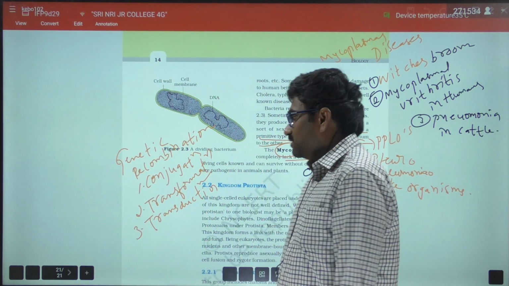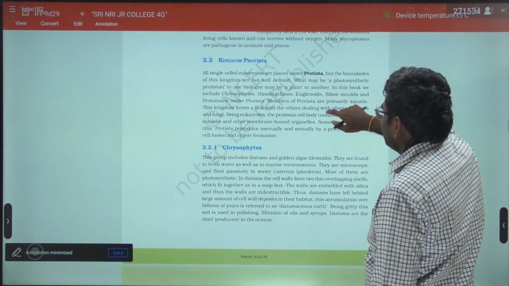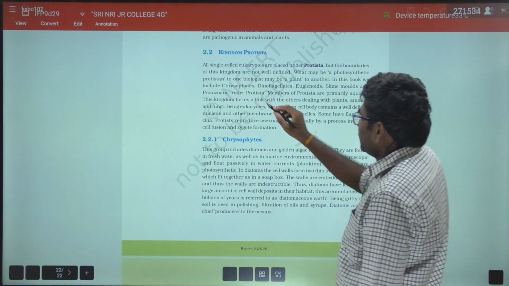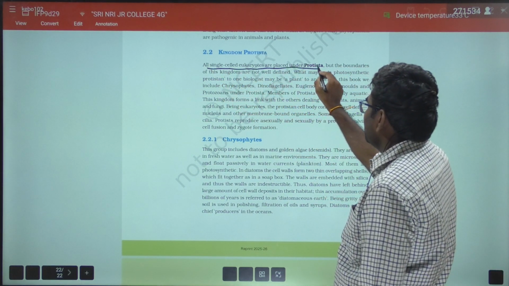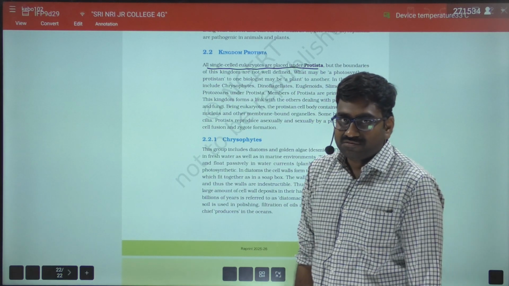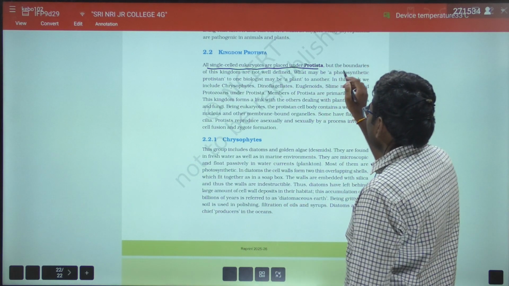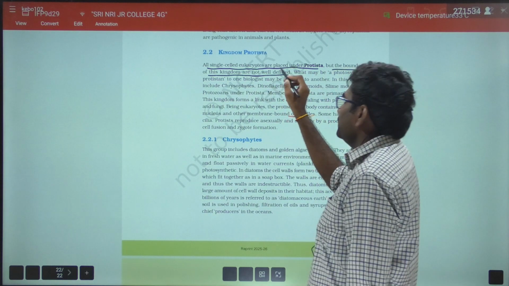Now let us talk about the kingdom Protista, very very important. Here all single-celled eukaryotes are placed under kingdom Protista, but the boundaries of this kingdom are not well defined.